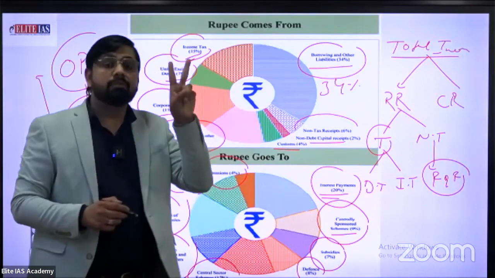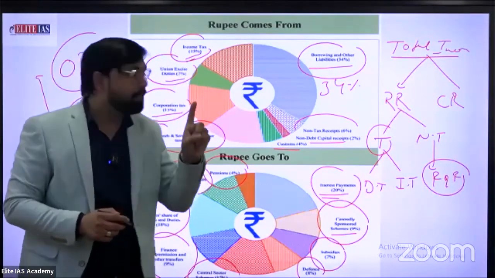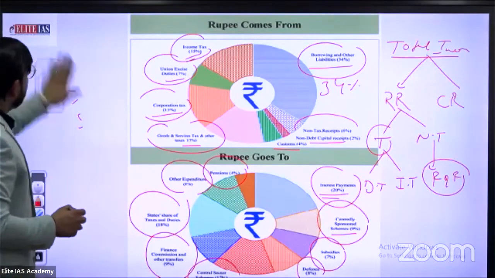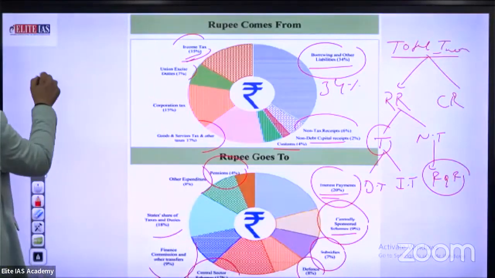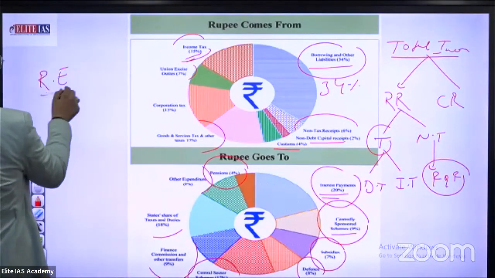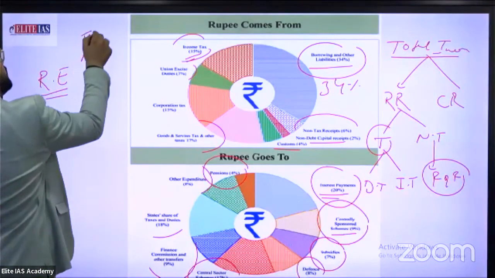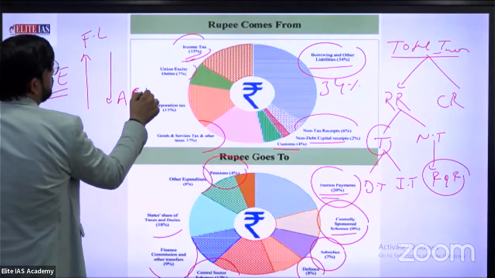There are mainly two types of expenditure. First is revenue expenditure, second is capital expenditure. What is the meaning of revenue expenditure? We also learn the same topic in the fiscal policy of India topic. Revenue expenditure is any expense of the government which increases financial liabilities and decreases the possibility of asset creation.